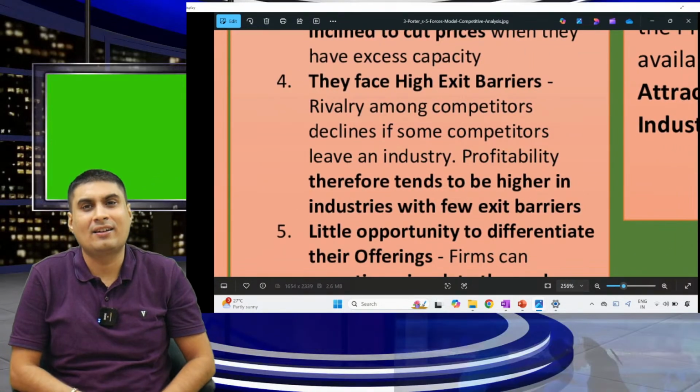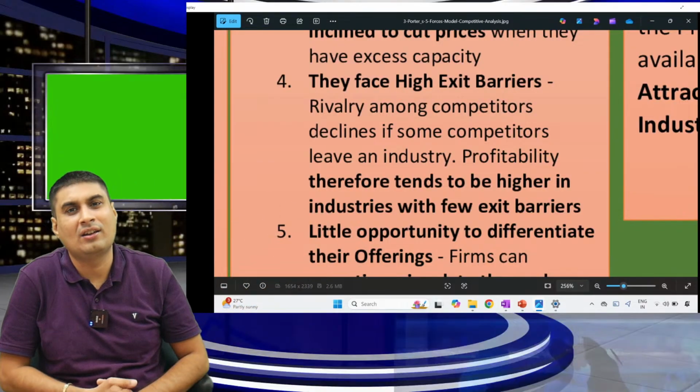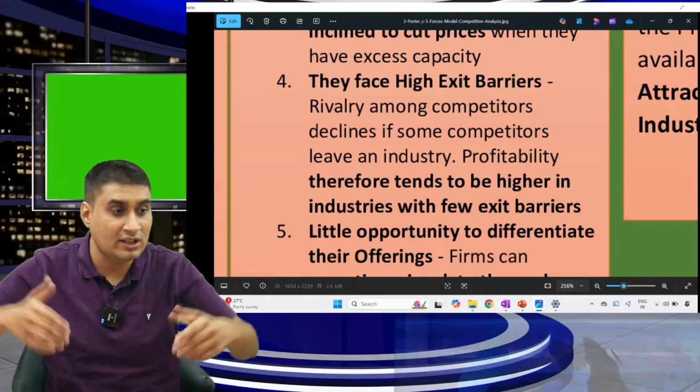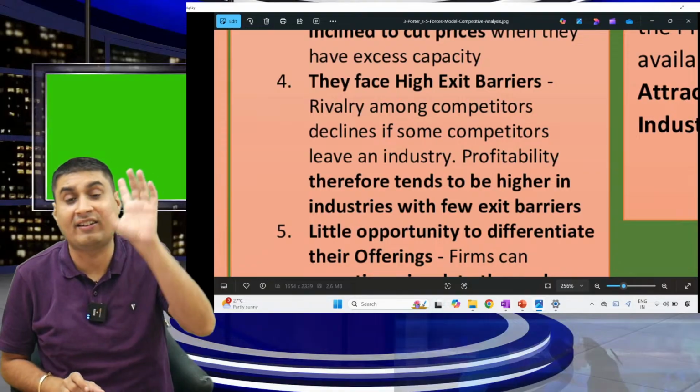Second, there are exit barriers. What is exit? I cannot leave an industry. Why? Because my assets are hard assets.